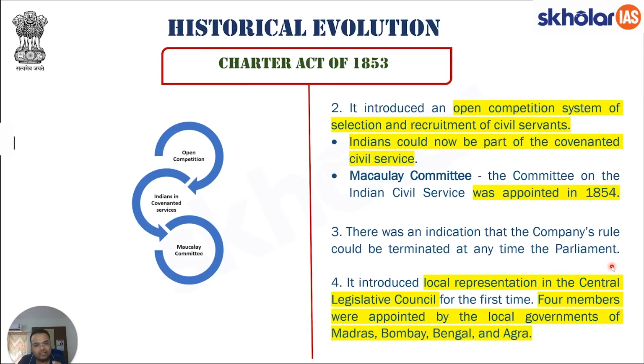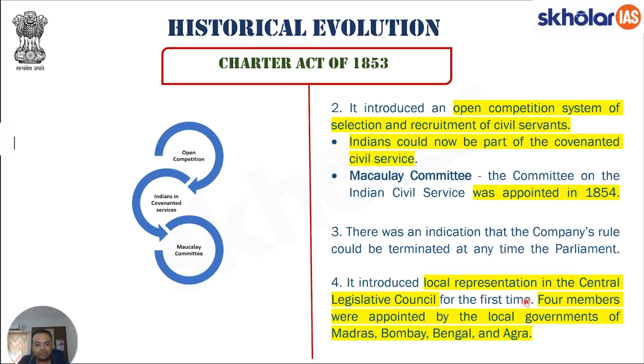But it was felt that the company still has a role in implementing the economic policies. They were also given some veto power. Then, by the Charter Act of 1853, it was realized that the whole idea of the company at this point of time seems redundant. We don't really need them. All we need is British civil servants to be operating the affairs, be it economic, political, or administrative, with respect to the territories under possession of the British government in India.